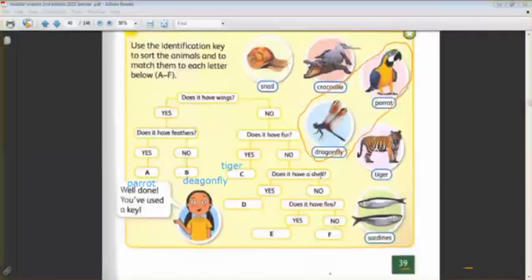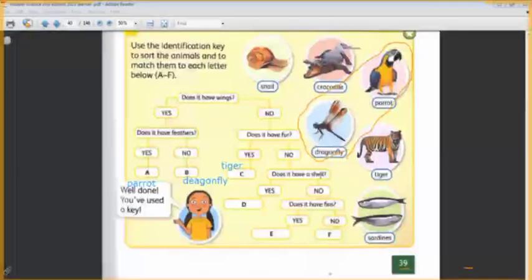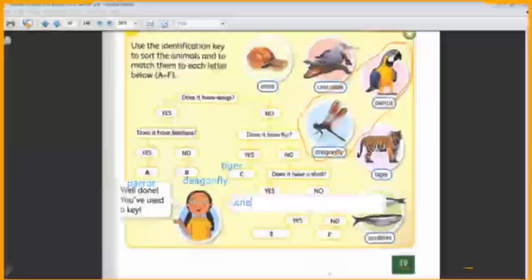Does it have a shell? Yes. Which animal has a shell? Snail. Yes, D here is snail. We have 2 animals left here.